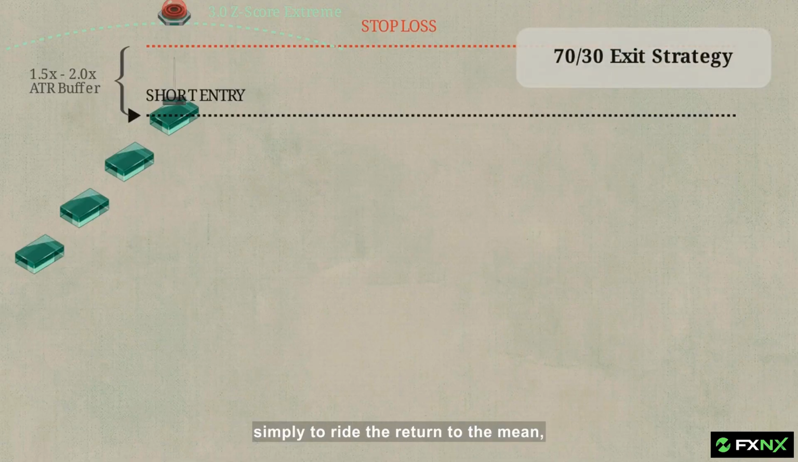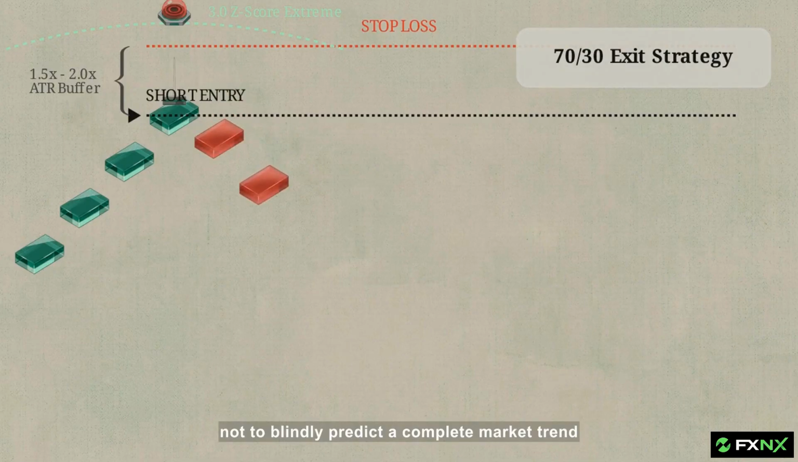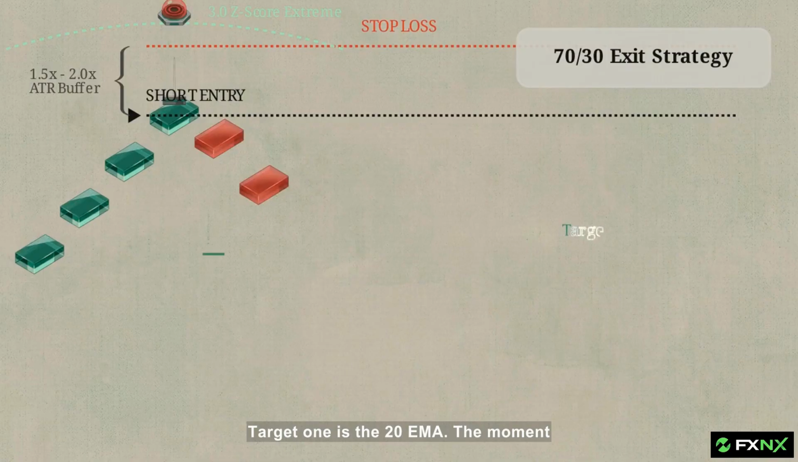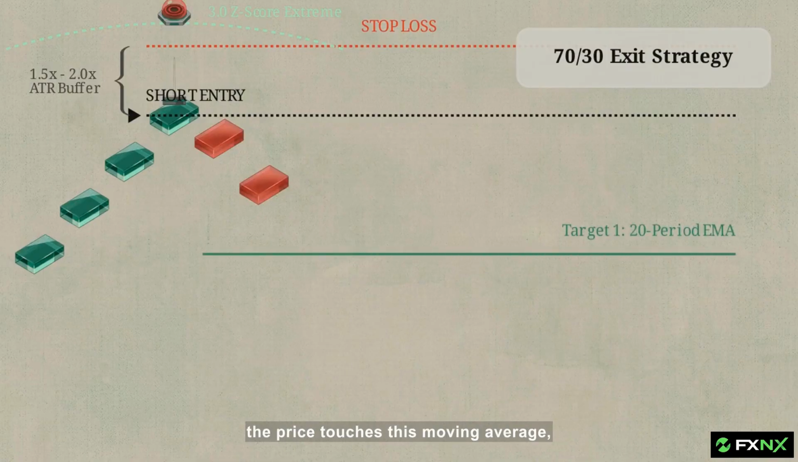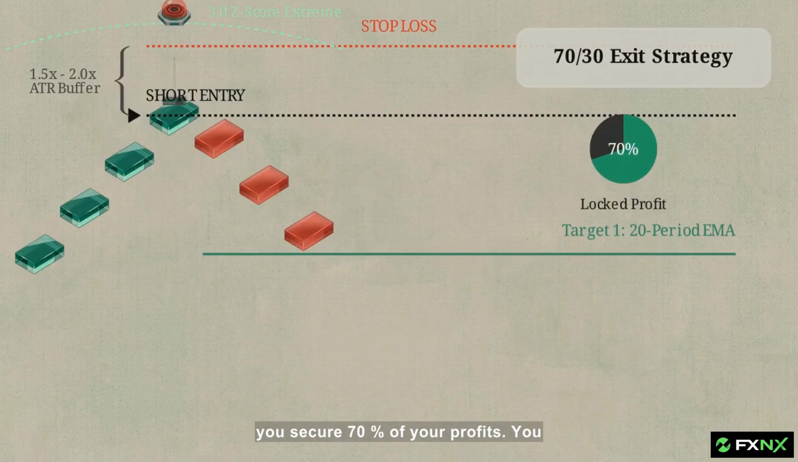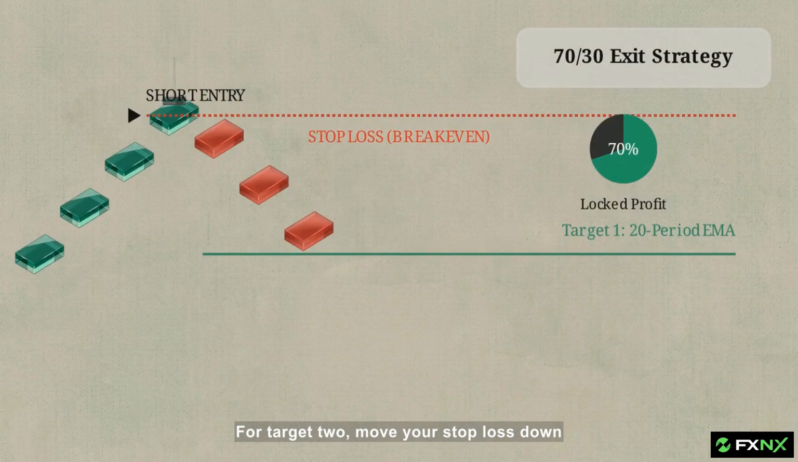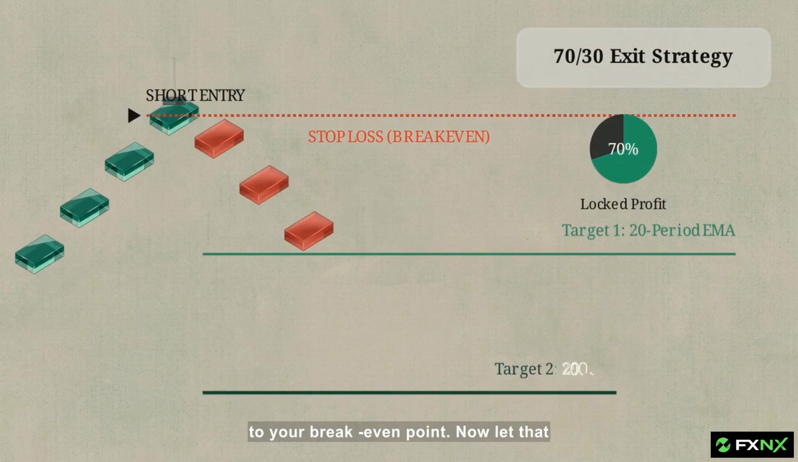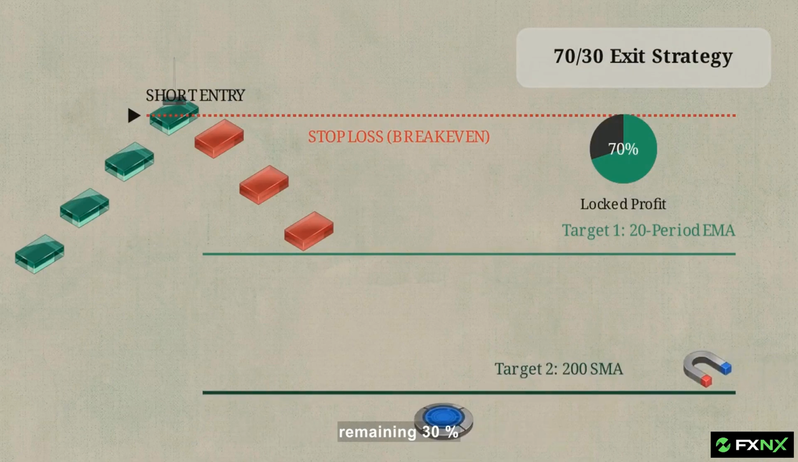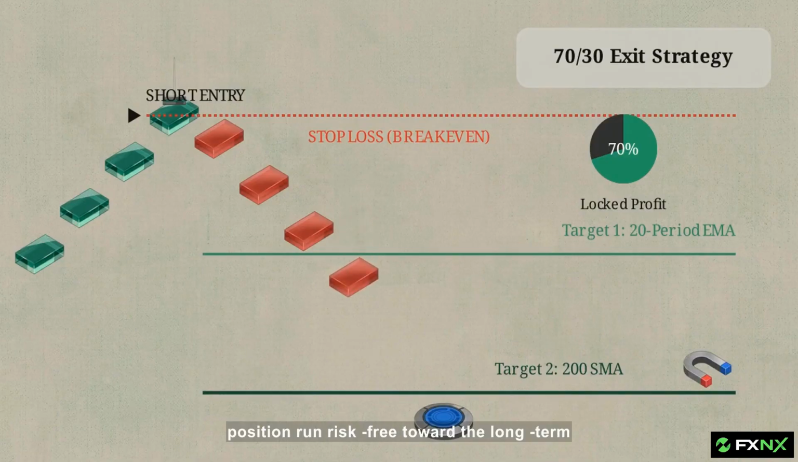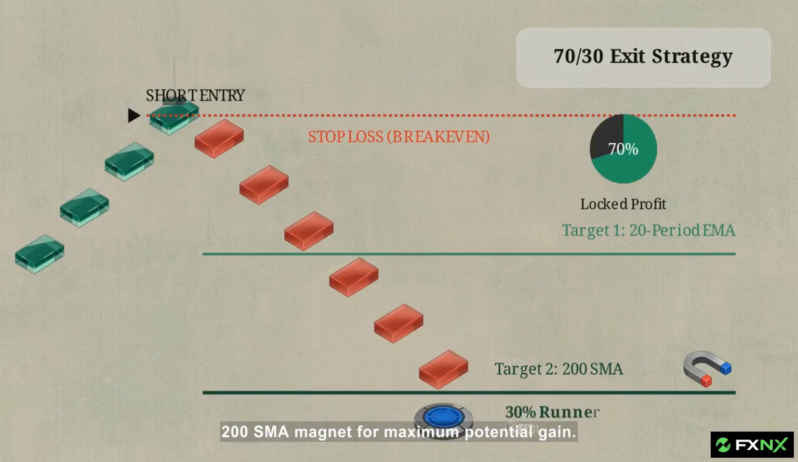Once you are safely in the trade, apply the 70-30 exit strategy. Your objective is simply to ride the return to the mean, not to blindly predict a complete market trend reversal. Target 1 is the 20 EMA. The moment the price touches this moving average, you secure 70% of your profits. You have immediately covered your risk and banked a clear win. For target 2, move your stop loss down to your break-even point. Now let that remaining 30% position run risk-free toward the long-term 200 SMA magnet for maximum potential gain.